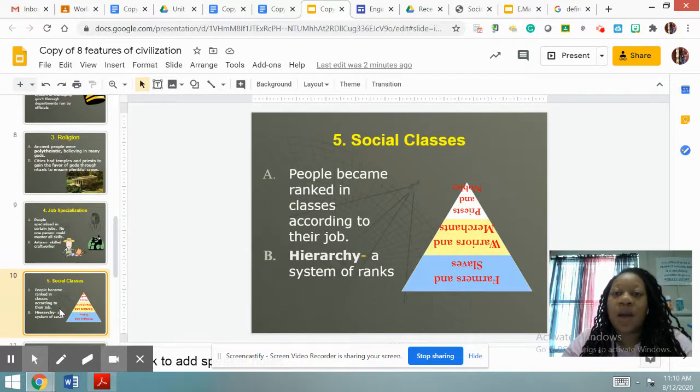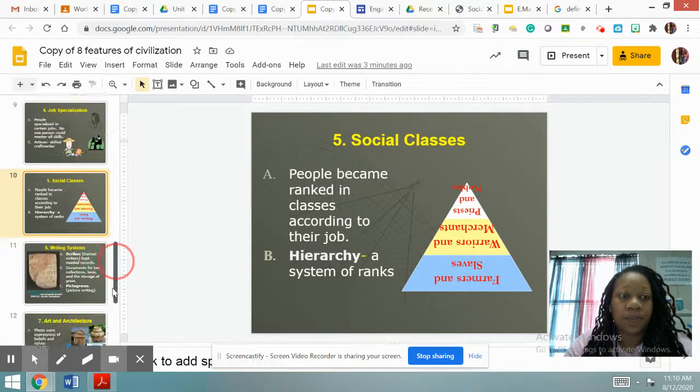Okay, in Mesopotamia, we also had social classes. Social classes are when people became ranked in class according to their job. A hierarchy is a system of ranks. When I say people became ranked in classes according to jobs, meaning you have your farmer, they might be at the bottom. Then you have maybe a teacher who may be in the middle. Then you have a king or a queen who is at the top of the actual social class. That's what it means when it says different social classes.